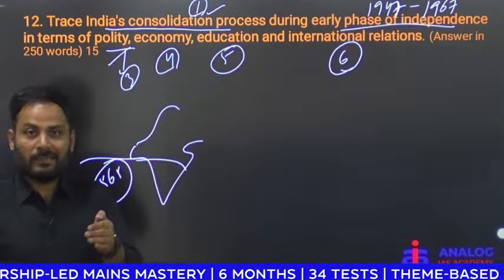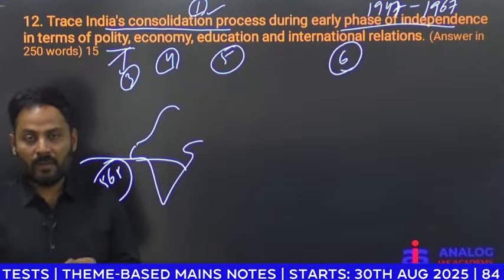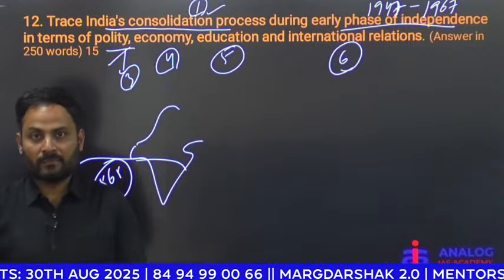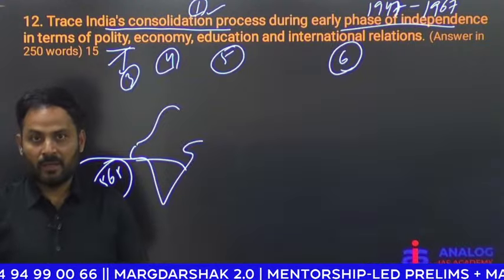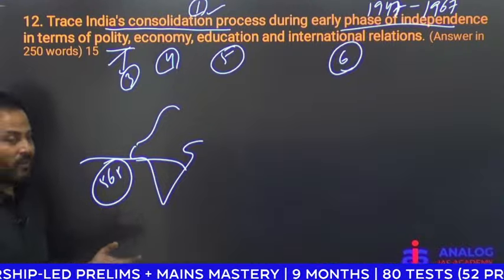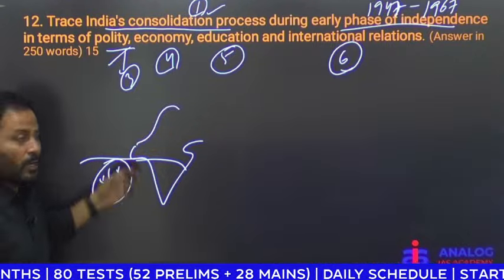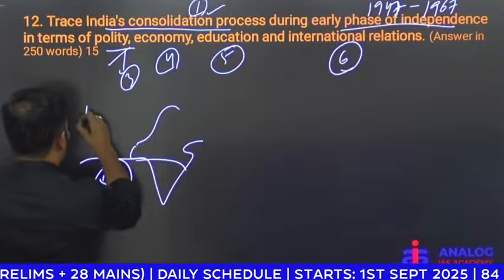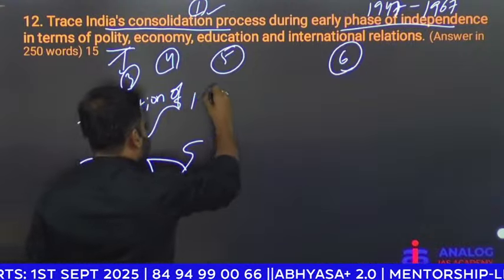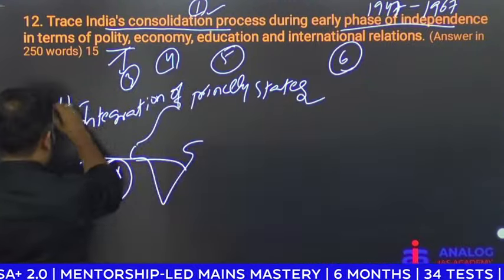Prior to independence, Vallabhbhai Patel used a carrot and stick policy. He convinced the princely states to join the Indian Union. By the efforts of Mountbatten, it was smoothened and facilitated without any hassles. Around 560 states joined. Here and there we had some small problems at Hyderabad, Kashmir, Junagadh. So, you must mention the integration of princely states. Point number 1, it comes under polity.